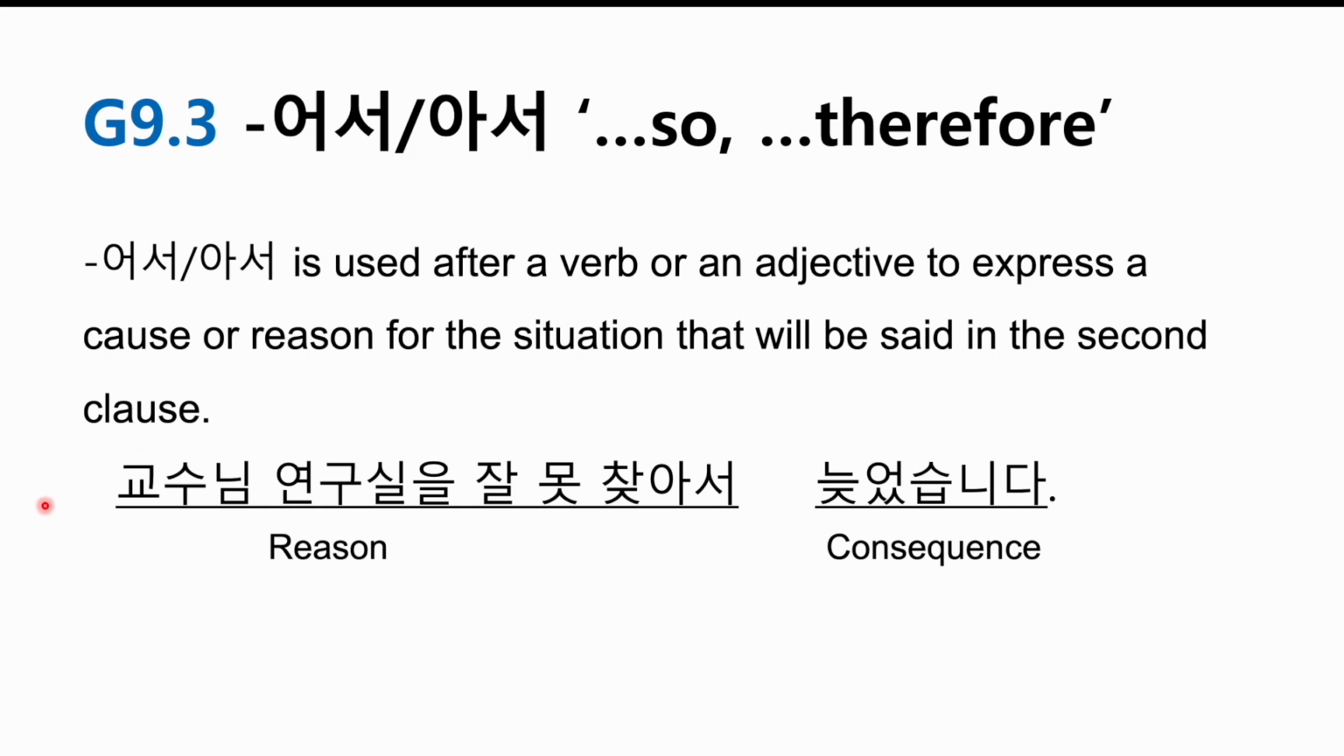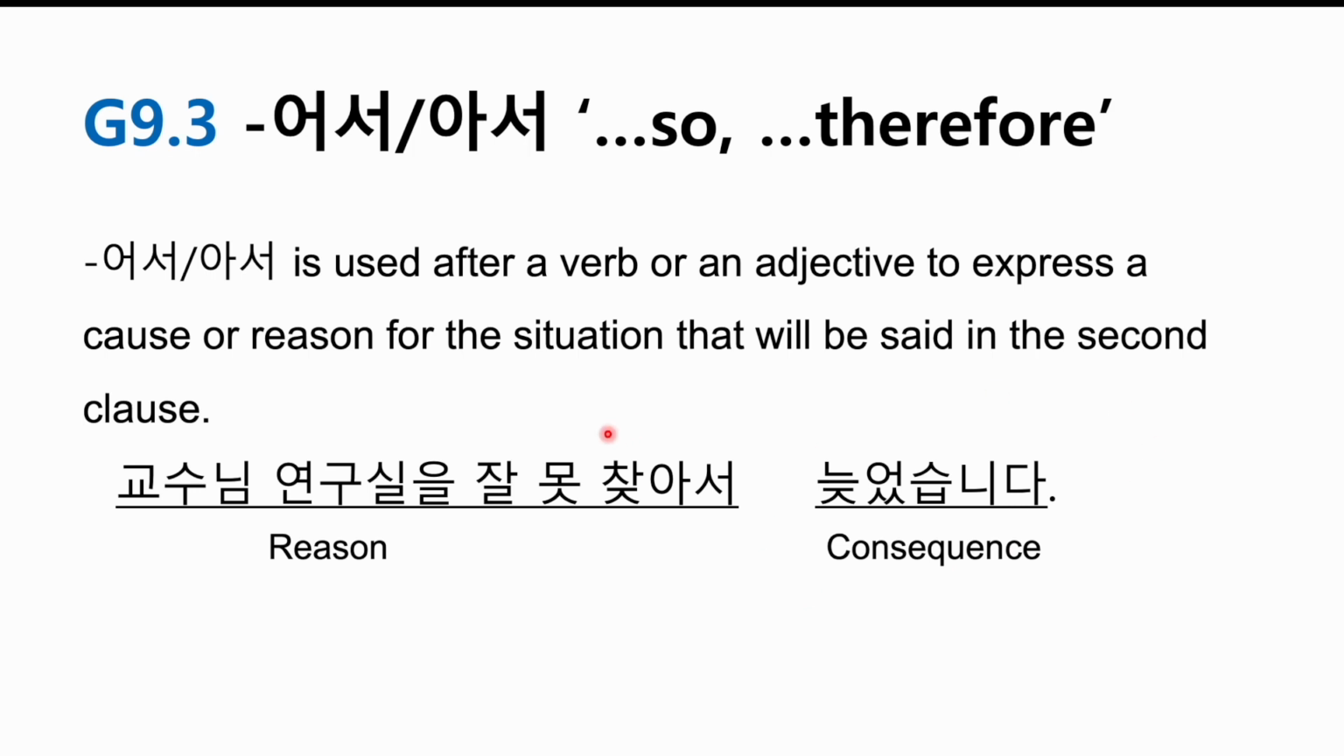자, 여기 example이 있는데요. 교수님 연구실을 잘 못 찾아서 늦었습니다. This part is the first clause and this part is the second clause. 그래요. 근데 this first clause is the reason for the second clause. 교수님 연구실, professor's office 잘 못 찾아서 so I could not find the professor's office. 늦었습니다. So I'm late. Because of this reason, this happened.